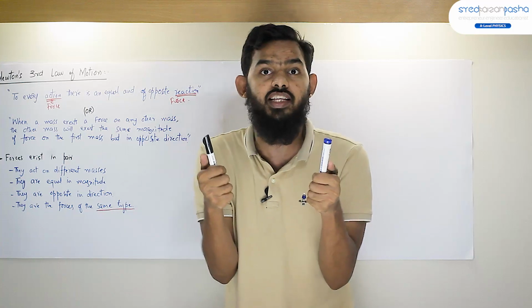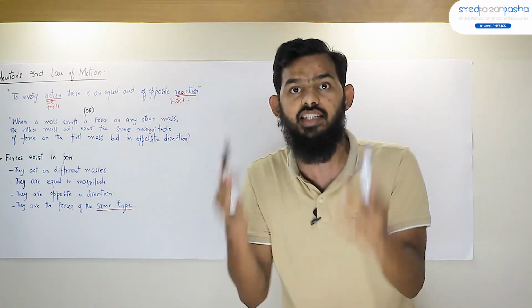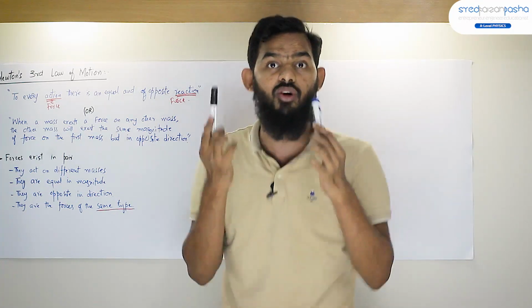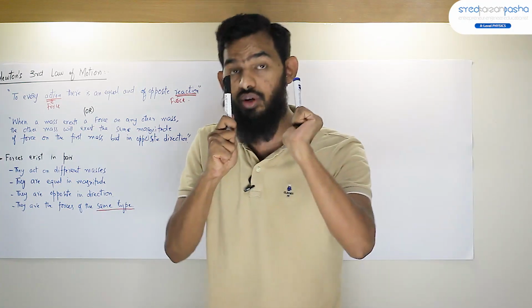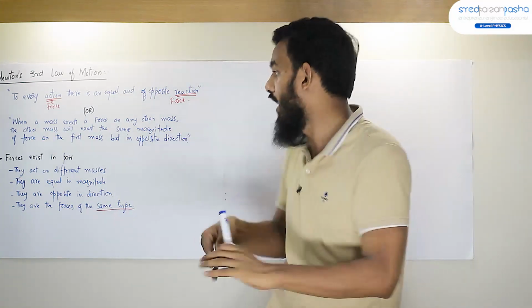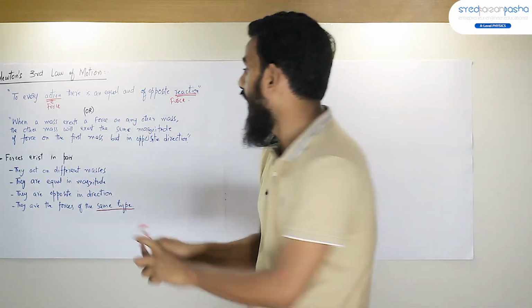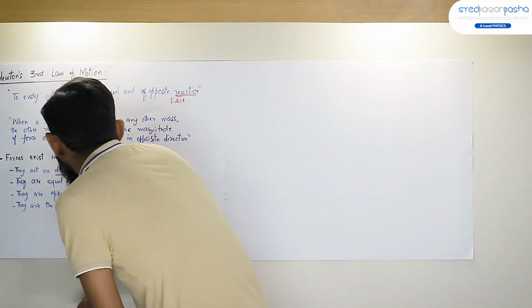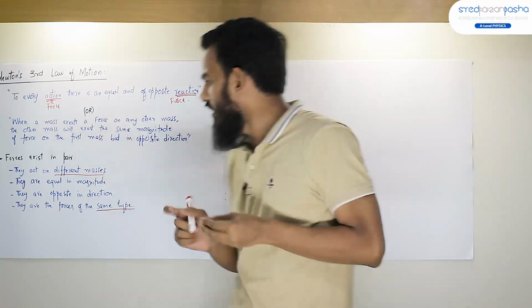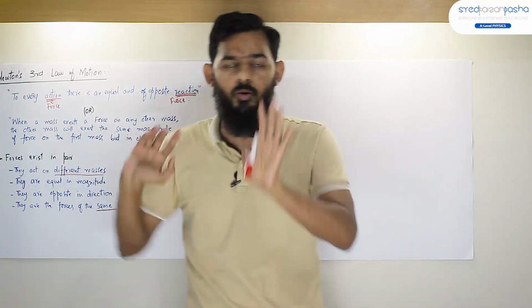There is no point that they will cancel out each other. It makes sense. They must not cancel out each other because these two forces are not on the same object. So action reaction can never cancel out each other. Why? Because very important that they act on different masses. And then we have just discussed that they're equal in magnitude and they're opposite in direction.